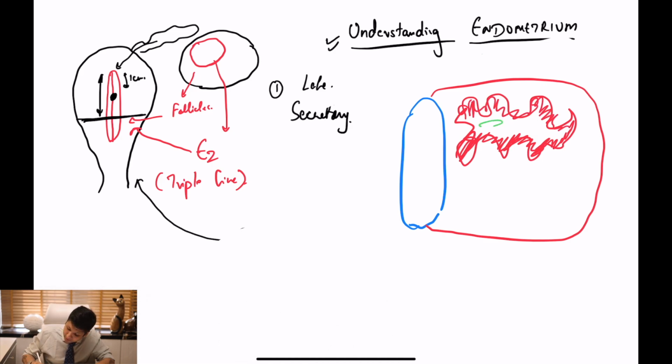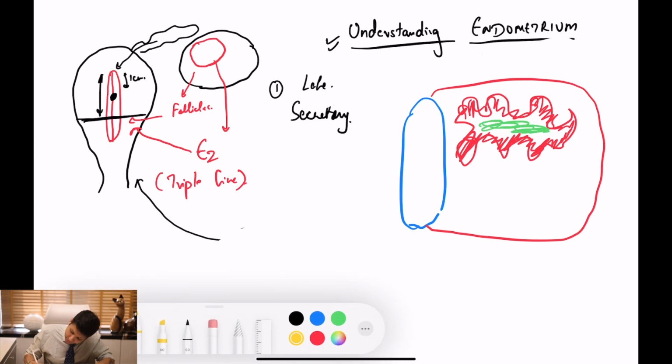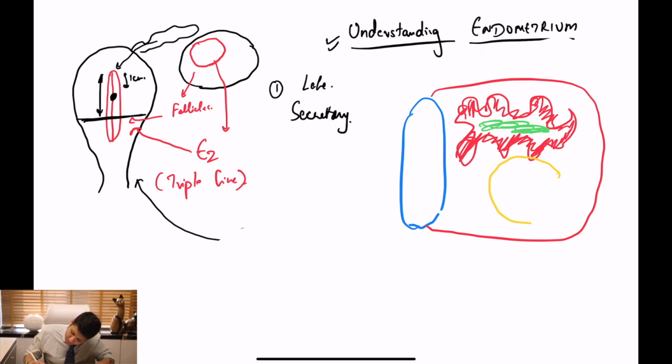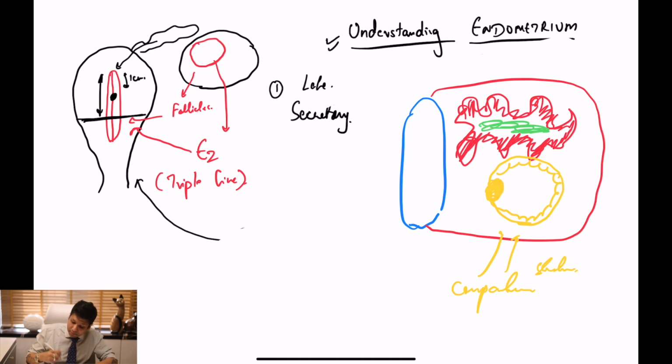By this time, if things are good, there is going to be a blastocyst embryo which is going to get implanted inside. Once this blastocyst embryo gets implanted inside the compactum, the top part, the stratum compactum, that is when it begins to secrete HCG.